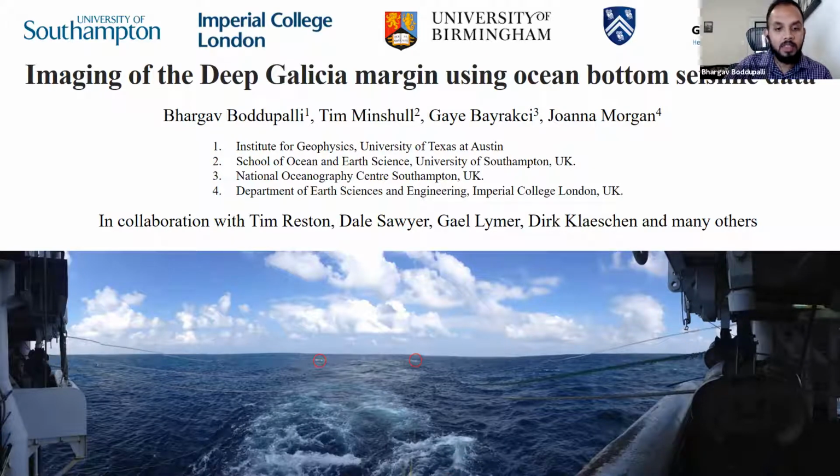And this photograph is taken from Langseth during the cruise, and those two red dot circles are source arrays.